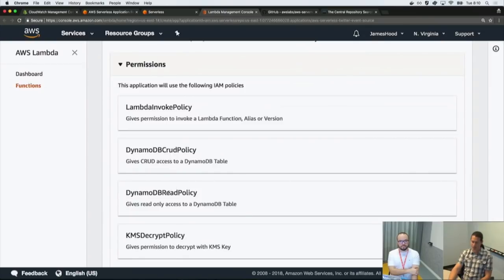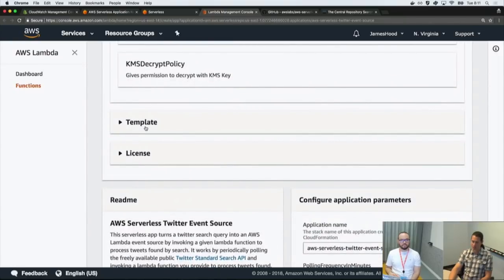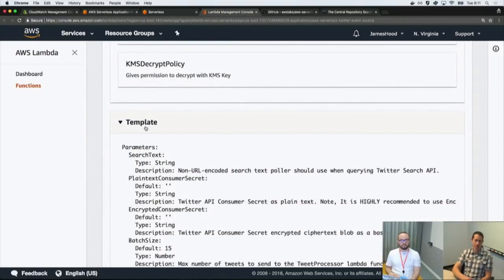And it also has a read policy. There's a KMS decryption policy, so it'll be able to decrypt. And we'll talk about why it's doing that. You can also see with serverless applications, we use a tool called SAM, the Serverless Application Model, and there's a SAM template associated with it, and you can actually view the SAM template right here, if you want a deeper understanding of exactly how this app is laid out and what it does.